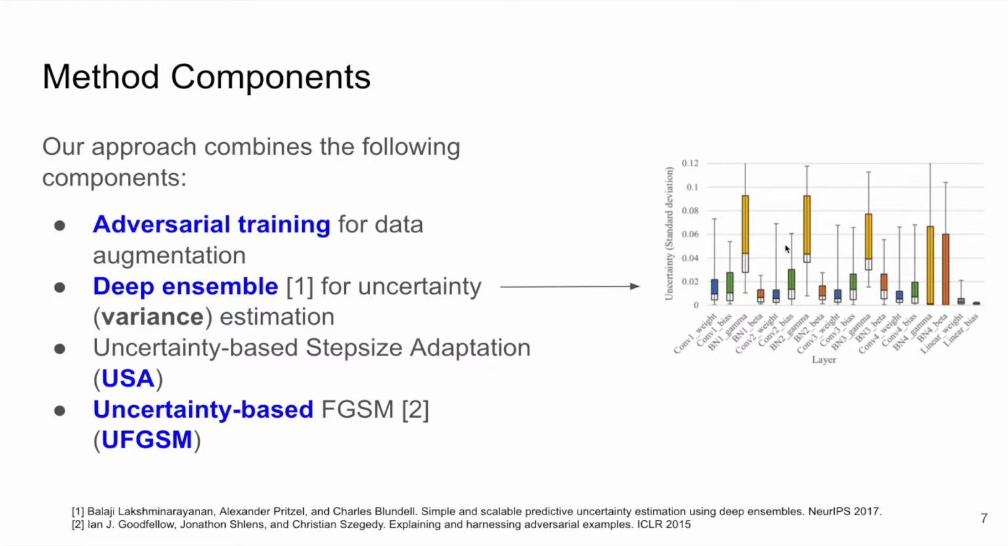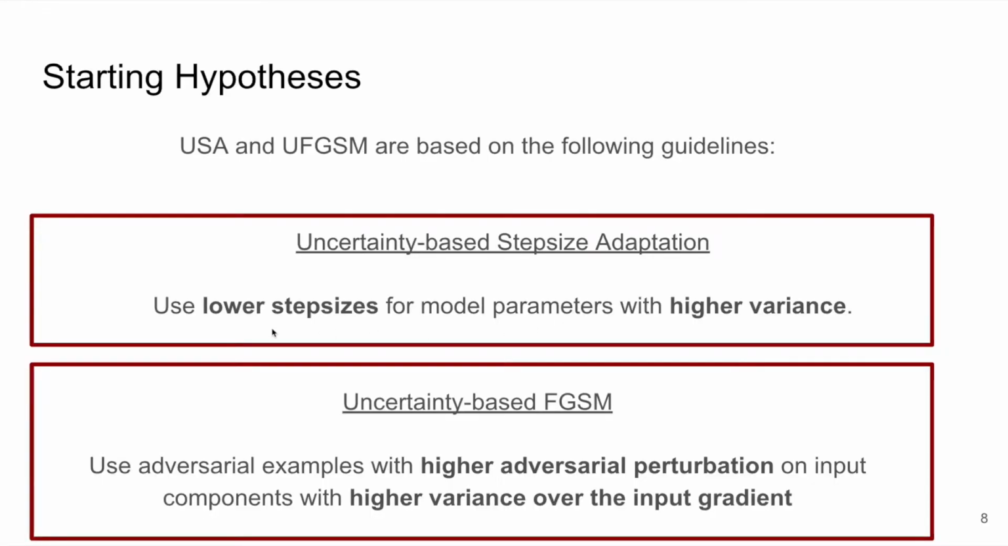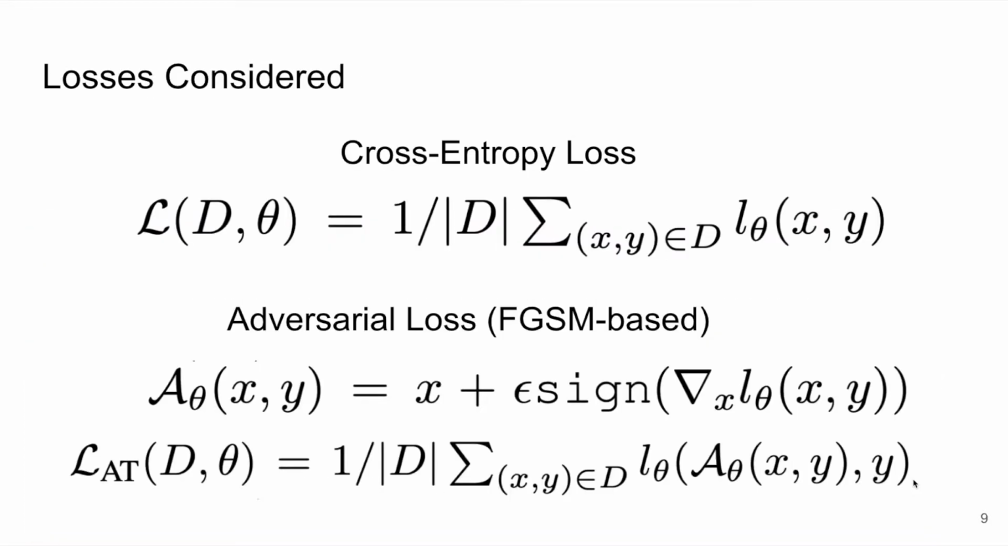Our method consists of the following components: adversarial training for data augmentation, deep ensembles for uncertainty estimation, so estimating the variance, and then we propose two tweaks: uncertainty-based step size adaptation and uncertainty-based fast gradient sign method based on the following principles. Principle number one, we want to use lower step sizes for model parameters with higher estimated variance. Principle number two, we want to use adversarial examples with higher adversarial perturbation on input components with higher variance over the input gradient.